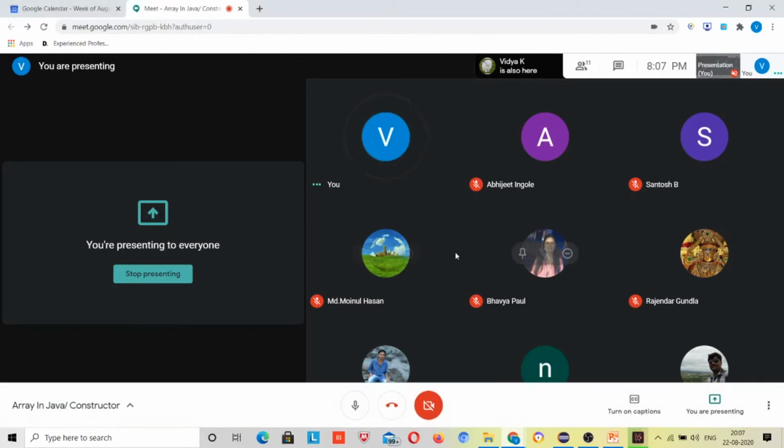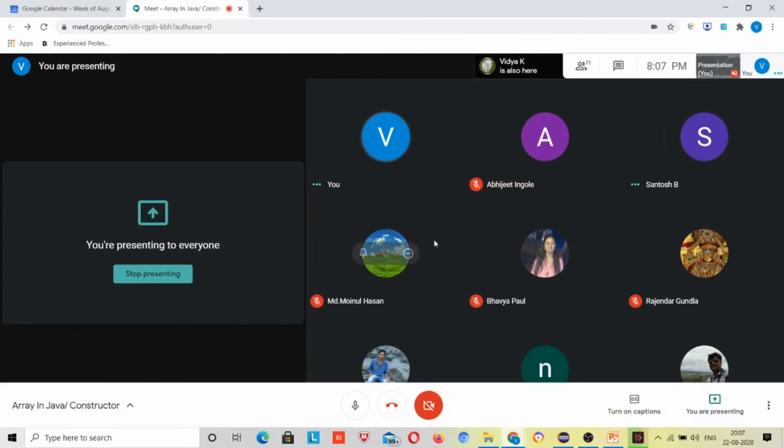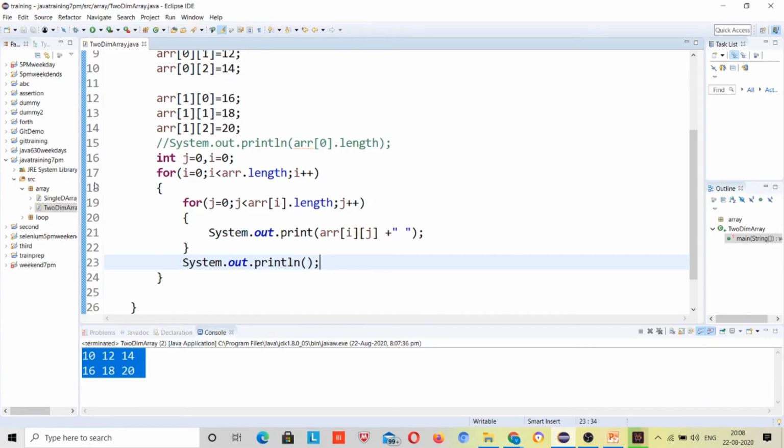This makes sense or not? Today's class is very important. This makes sense or not? Everybody? Santosh? Yeah. Okay. So this was the 2D array.